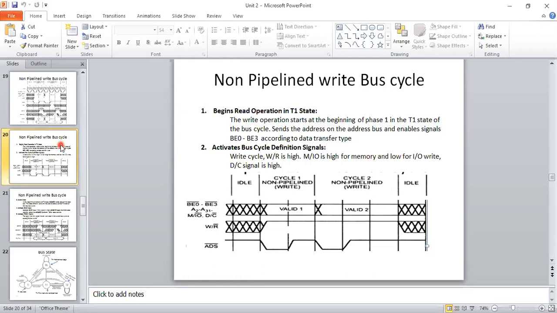The same will be done, just change it for write. W/R is made high. M/IO, that is memory/IO, is also made high, depending on whether it is an IO read or memory read, sorry, memory write or IO write that you are going to perform. And D/C is also made high for performing the write operation. Then only, you need to have the access privileges to make changes. Then only we can perform the write operation.